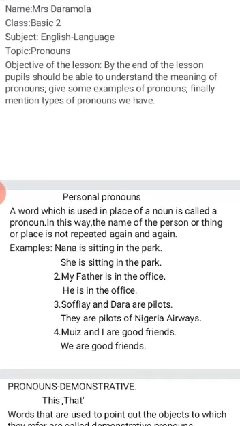Objective of the lesson. By the end of this lesson, pupils should be able to understand the meaning of pronouns. They should be able to give some examples of pronouns. Finally, mention the types of pronouns we have.